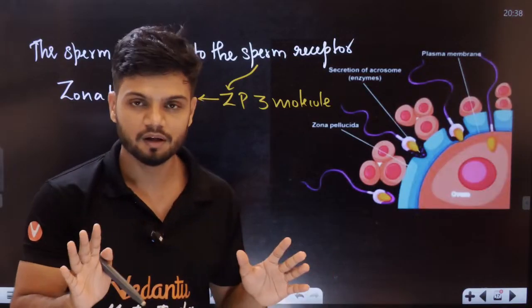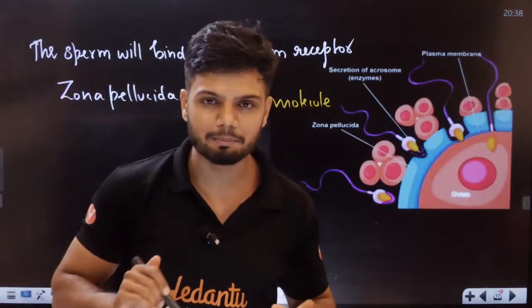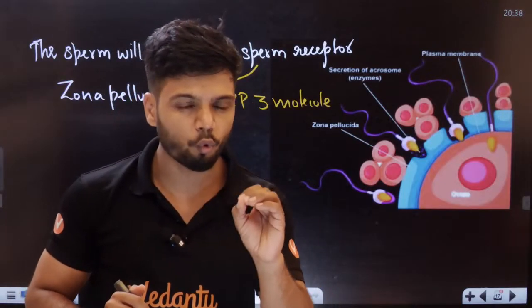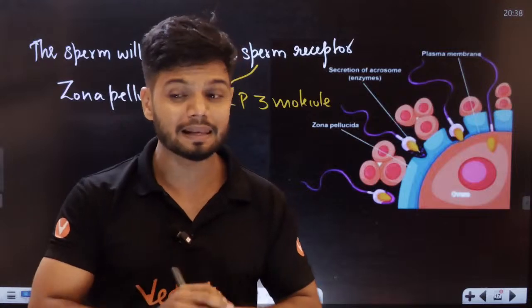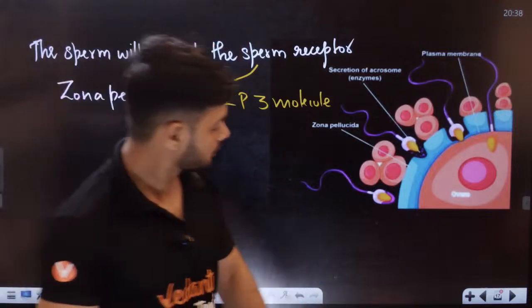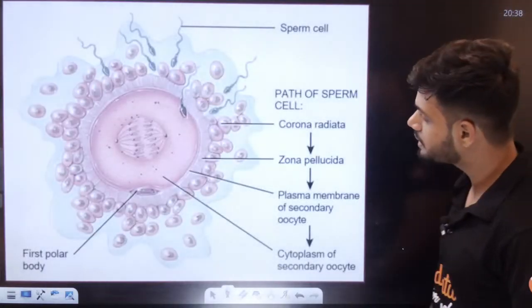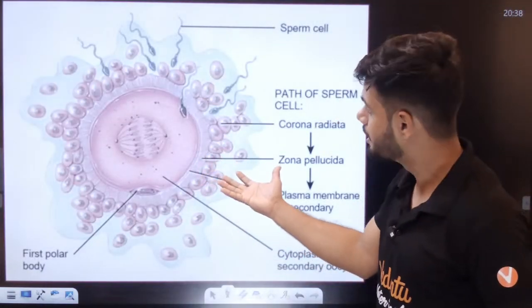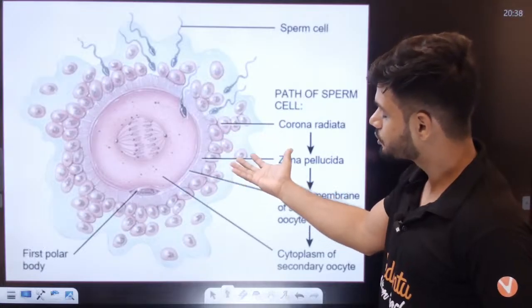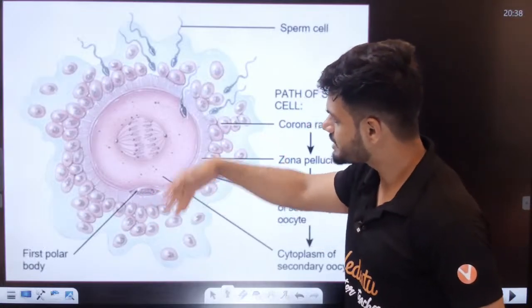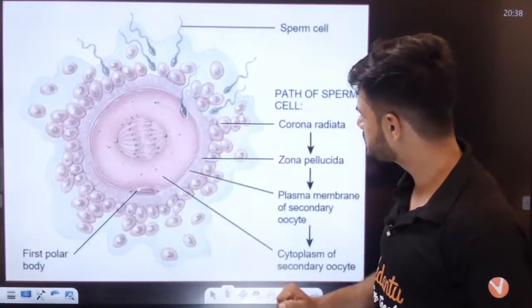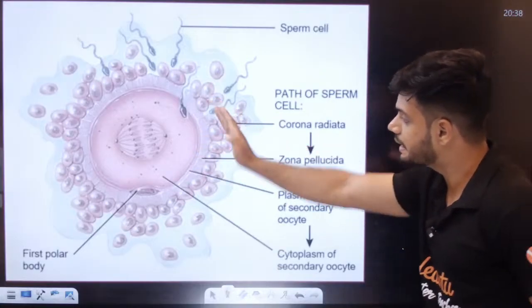Successfully connected. Now, students, if all of you remember a particular ovum, do you think it has multiple layers? Yes or no? This is how the egg looks, students. Can you see the first polar body is here, second polar body, everything? Can you see it has multiple layers on the top?